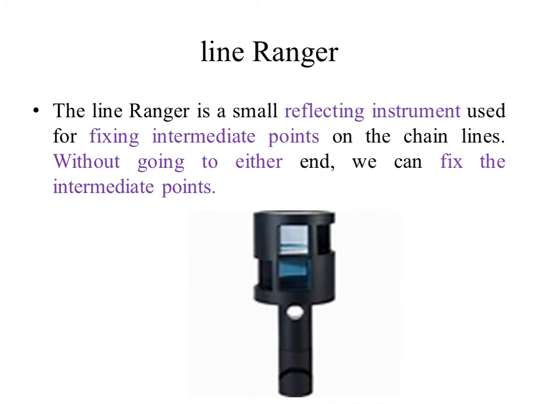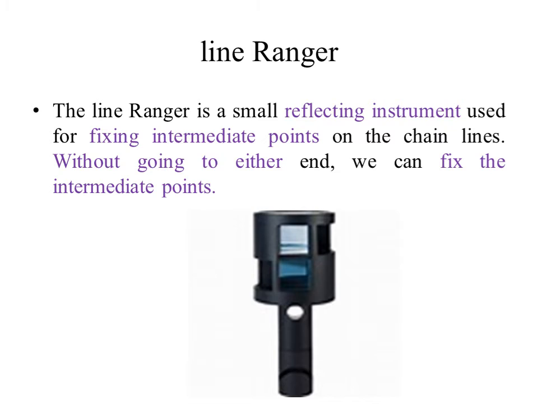In this slide, we are going to see the line ranger. The line ranger is one of the instruments used for ranging operation. The line ranger is a small reflecting instrument used for fixing intermediate points on the chain lines. Without going to either end, we can fix the intermediate points. This is the advantage of the line ranger.